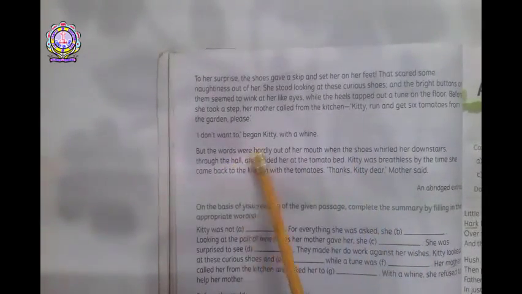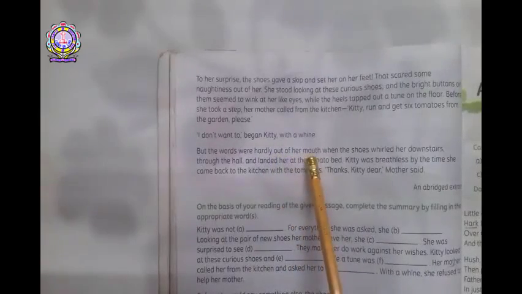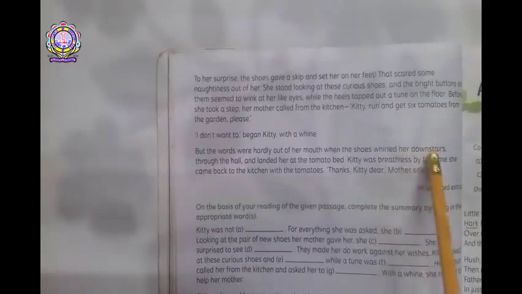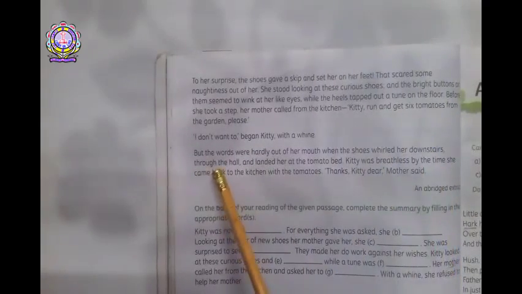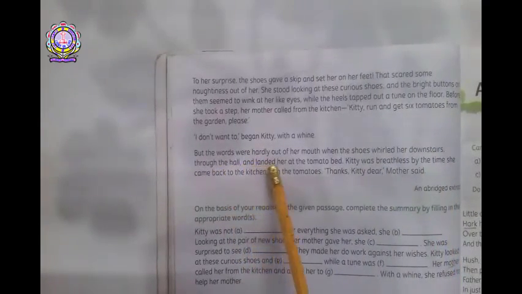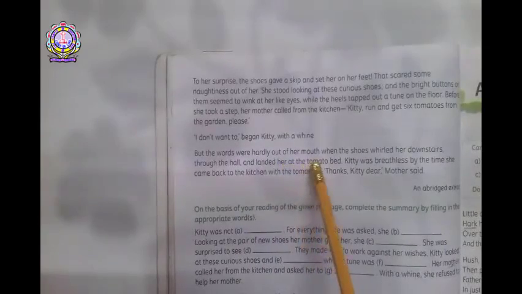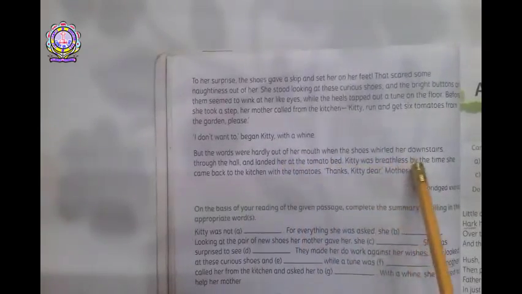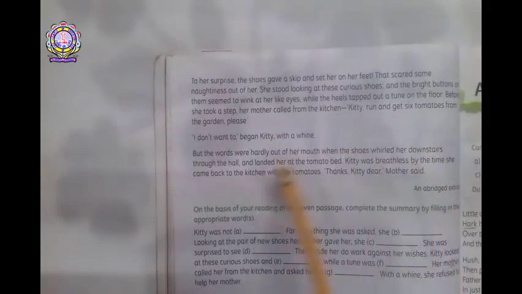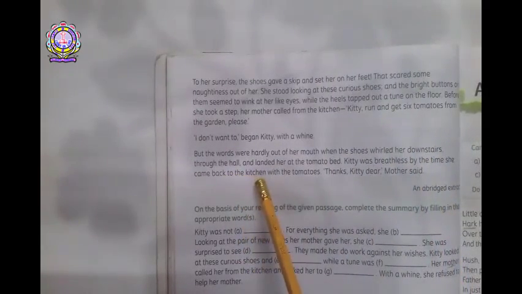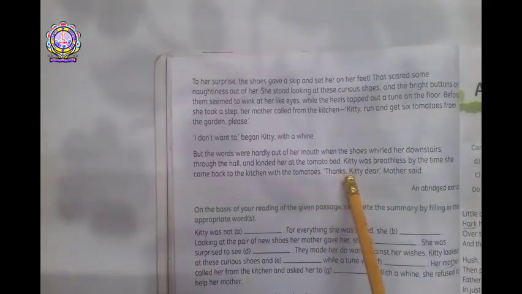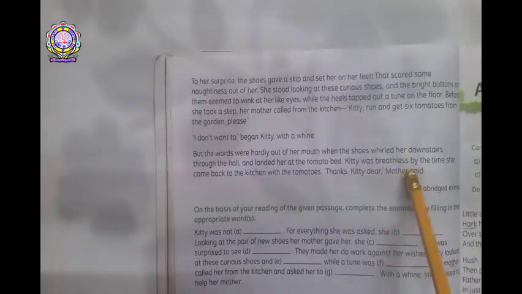But the words were hardly out of her mouth when the shoes whirled her downstairs through the hall and landed her at the tomato bed. Kitty was breathless by the time she came back to the kitchen with the tomatoes. "Thanks, Kitty dear," mother said.